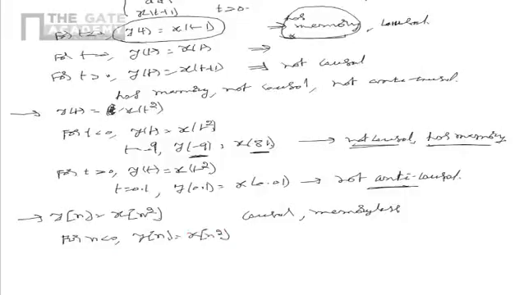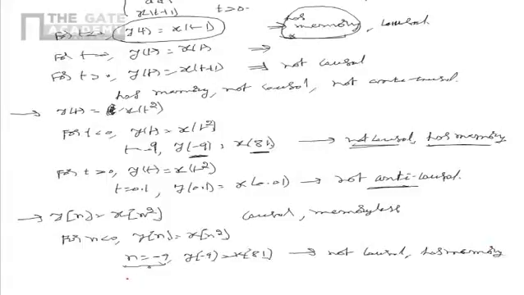If we consider the instant n equal to minus 9, y of minus 9 is equal to x of 81. I have taken the instant n equal to minus 9 just for example's sake. So in this case, the output depends on the future inputs. So the system is not causal and it has memory.